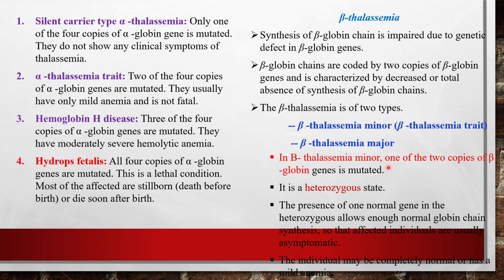So in beta thalassemia minor, one of the two copies of beta globin genes is mutated. It is again a heterozygous condition. So the presence of one normal gene in the heterozygous state allows enough normal globin chain synthesis so that affected individuals are usually asymptomatic. So they spend a normal lifespan. The individual may be completely normal or have mild anemia.